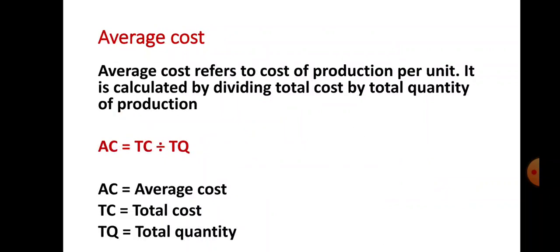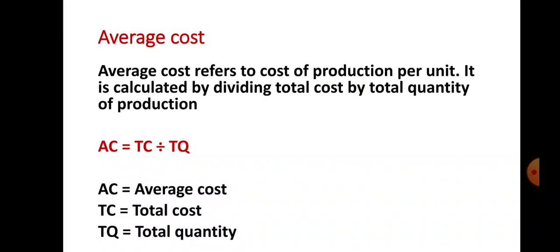Now the second type of cost is average cost. What is the average cost? Average cost refers to cost of production per unit. It is calculated by dividing total cost by total quantity of production. So what is the formula of average cost? AC is equal to TC divided by TQ. AC stands here for average cost, TC stands for total cost and TQ stands for total quantity. So average cost is equal to total cost divided by total quantity. Average cost refers to cost of production per unit and it is calculated by dividing total cost by total quantity of production.